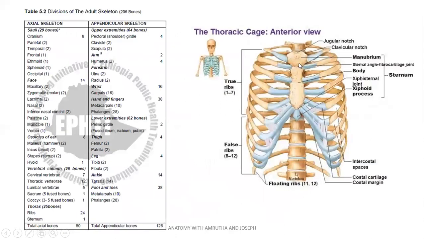Let's see something about the thoracic cage. Thoracic cage is formed anteriorly by the sternum, costal cartilage, laterally by the ribs, 12 pairs of ribs, posteriorly by the 12 thoracic vertebrae. Thoracic cage supports the organs of the thoracic region, mainly the lungs and the heart. Thorax is a part of trunk.